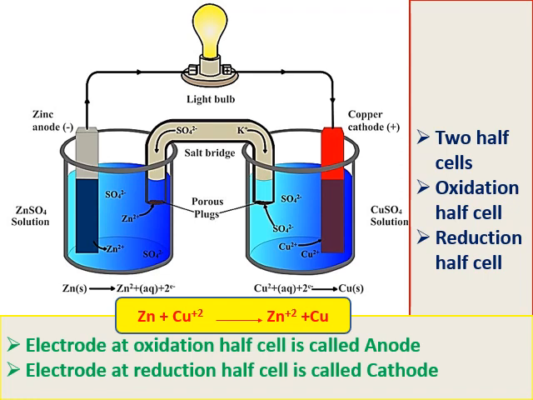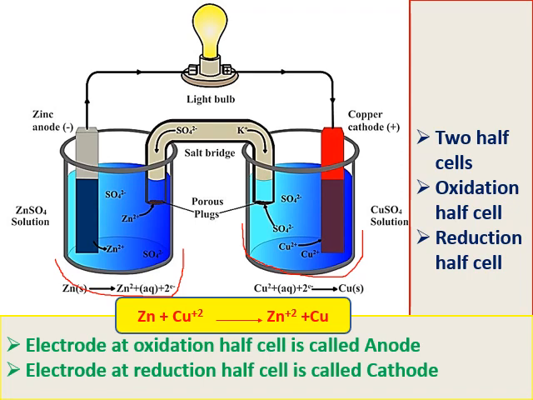One half cell is called the oxidation half cell, where oxidation takes place. If you look at the left side, the zinc rod is dipped into Zn+2 solution. This is called the oxidation half cell. On the other side, the copper rod is dipped into copper sulfate solution. It is called the reduction half cell. The half cell where oxidation takes place is called the oxidation half cell, and where reduction takes place is called the reduction half cell.